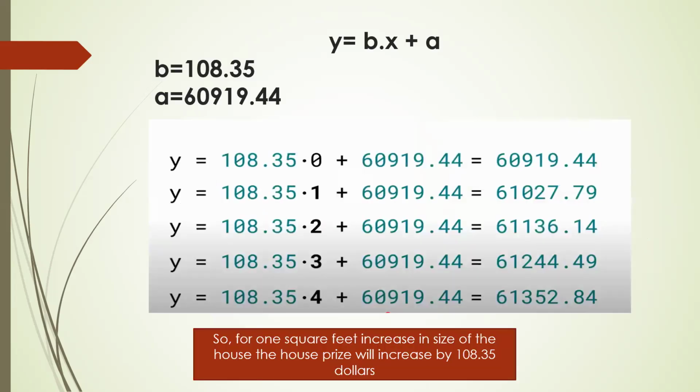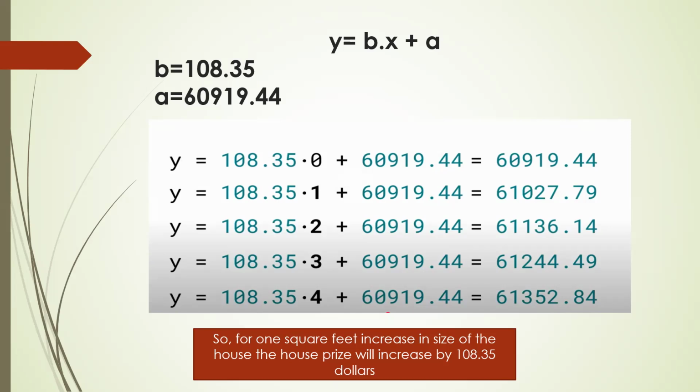60919.44. So when we put the values in this formula, Y is equal to B into X plus A. So now you can see on your screen that at the values of X, we have put 0, 1, 2, 3, 4. So according to this equation, we can see that for every square foot increase in the size of the house, price will increase by $108.35. So in this way, we are going to interpret the result.